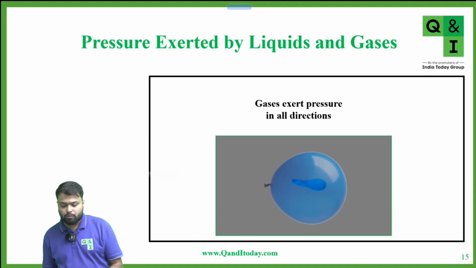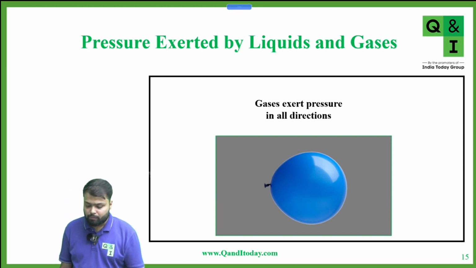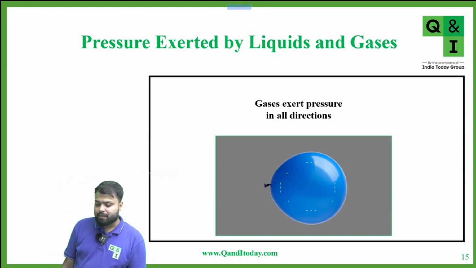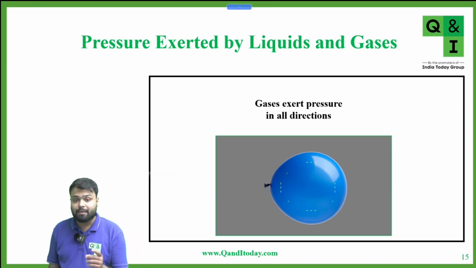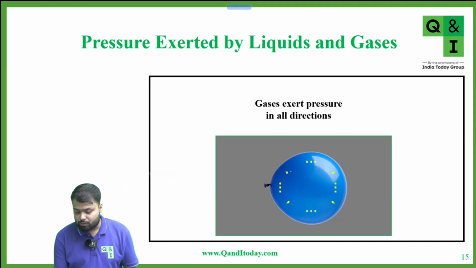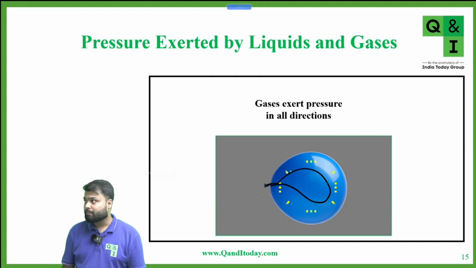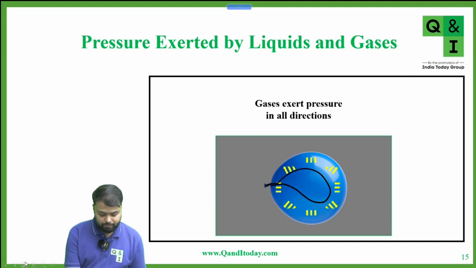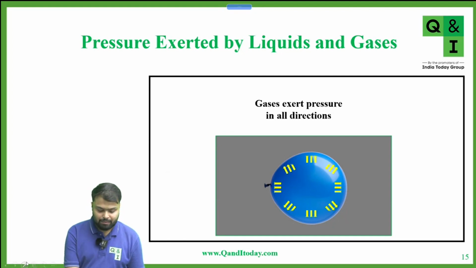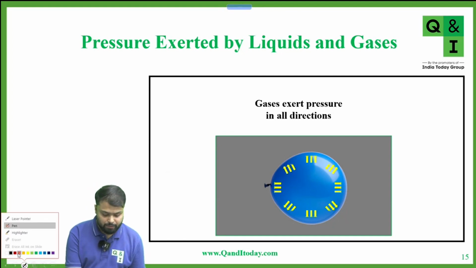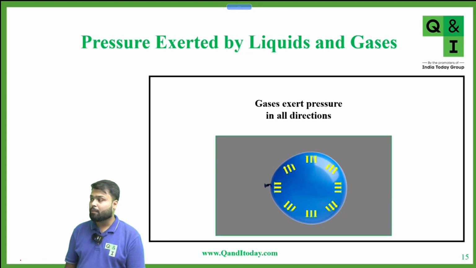Suppose we have a balloon. Now when you fill this balloon, what you will see is that pressure is exerted in all directions. But in the case of liquid, you see that the shape of the balloon is not like this, it's like this, so it bursts from the sideways. Yes, beta. So, sir, does that mean that gases exert more pressure? No, we can't say that gas exerts more pressure or less pressure. I'm just talking about the direction.